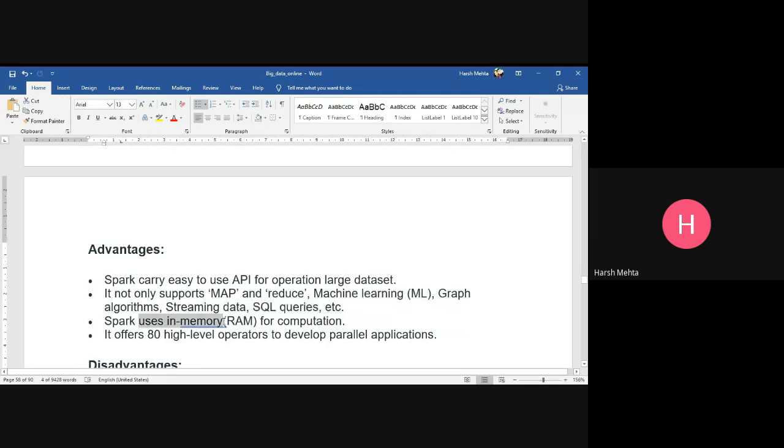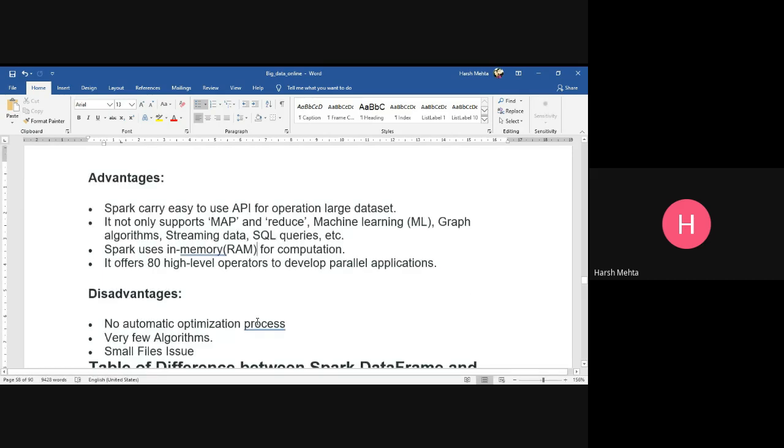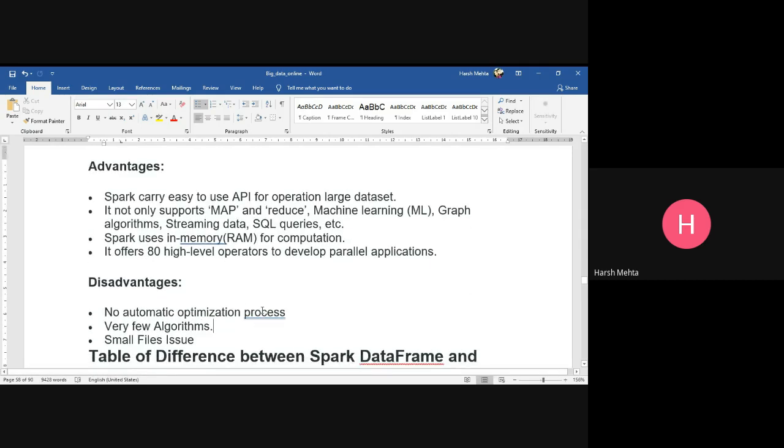Spark uses in-memory RAM for computation. As I told you yesterday, the main difference between Spark and Hadoop is that Hadoop uses disk, whereas Spark uses in-memory computation. So it's faster. It offers 80 high-level operators to develop parallel applications. Anyway, what is the disadvantage? No automatic optimization process, very few algorithms, and the small file issue. Very few algorithms are supported in Spark.